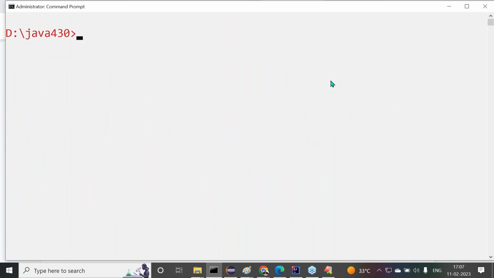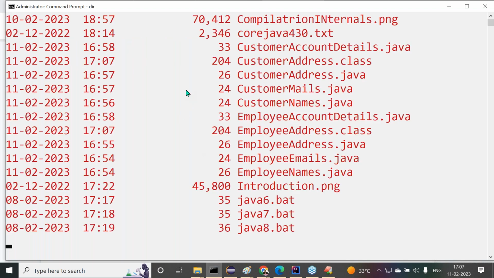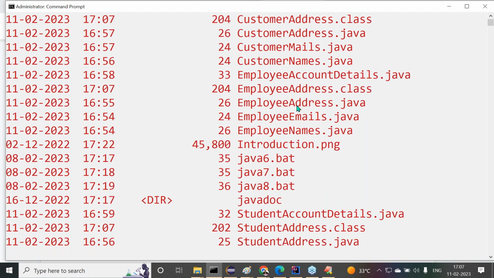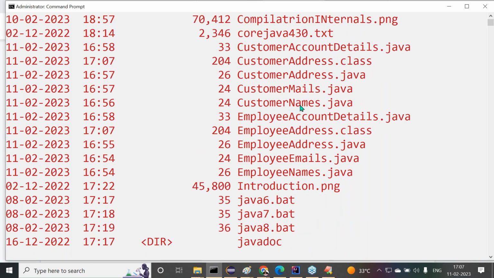Now let's check this clearly. Javac space star address dot Java. What we are providing is star address dot Java. Observe carefully. Now dir. All Java files which end with address are compiled.